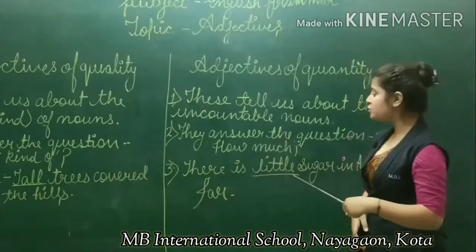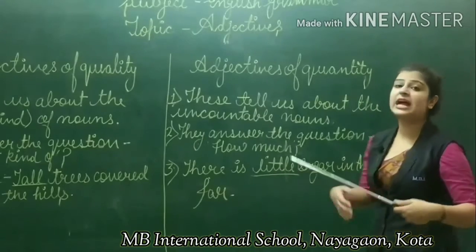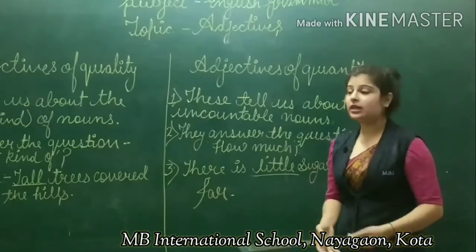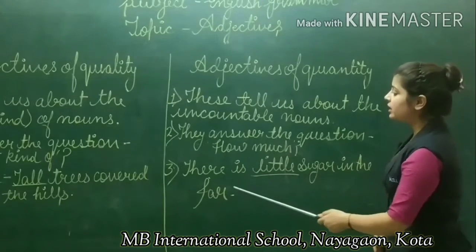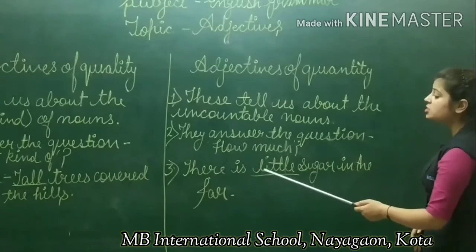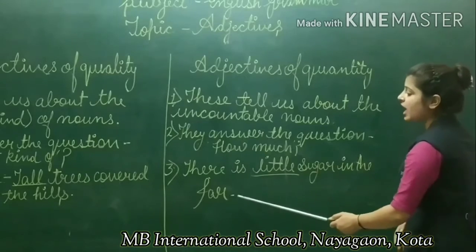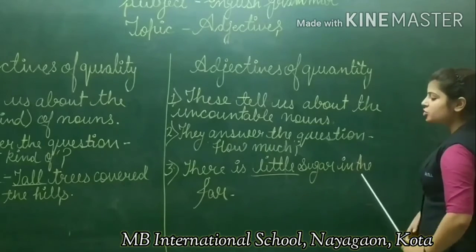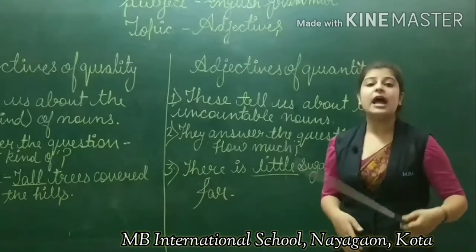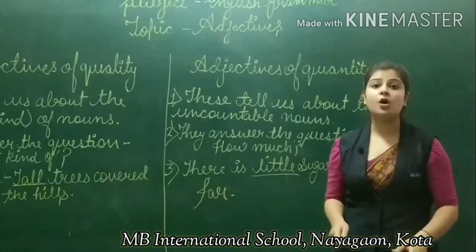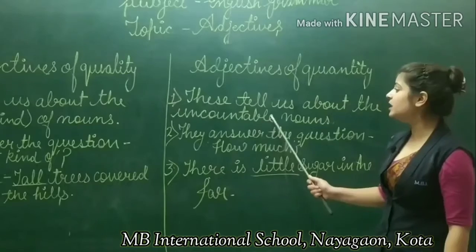Little is describing sugar, and little is an adjective of quantity. They answer the question how much. For example, how much sugar is in the jar? There is little sugar in the jar. So the quantity is told. And an adjective of quantity is always used with uncountable nouns.